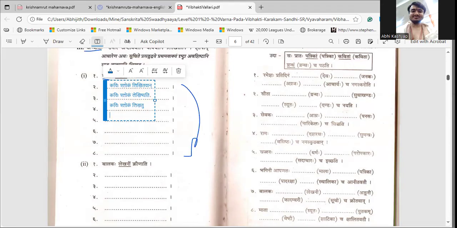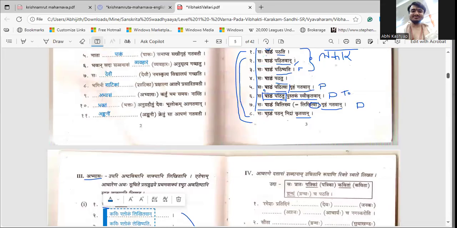Next. The fifth sentence was: kavihi shlokam likhitva grihangatavan. Here we will keep grihangatavan as it is. We will not change that.